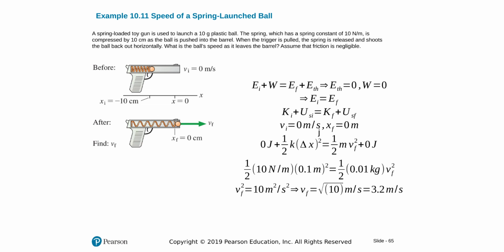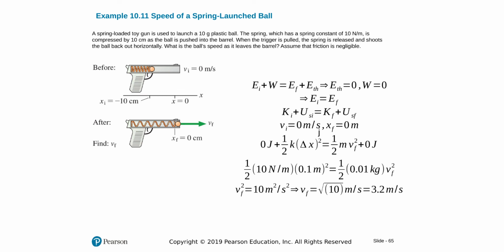Next question has the solution already, very similar. I'm going to test this quickly. We compress a spring, put a ball. This is simply a toy gun. Let it go, and the question is asking us what is the final velocity of the ball we put in this toy gun. Initial is 0, so we can start writing down all the equations.